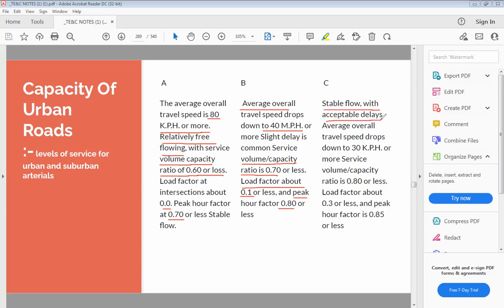There are delays in the traffic travel, where speed is 30 kmph, volume to capacity ratio is increased now to 0.8. As you go from A to F, you will find that this volume to capacity ratio is increasing, right? The load factor is about 0.3.